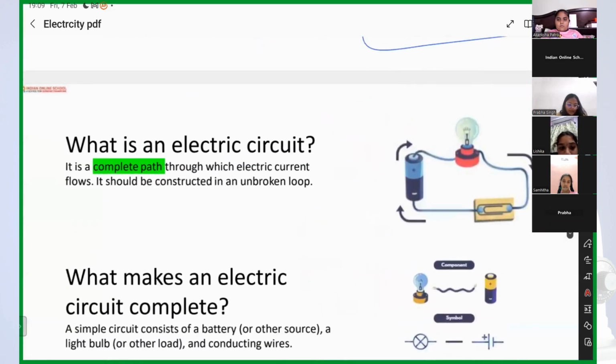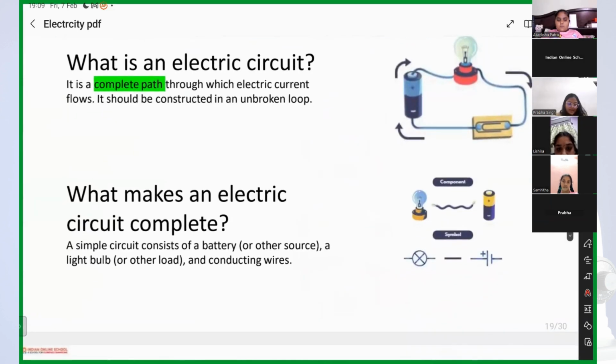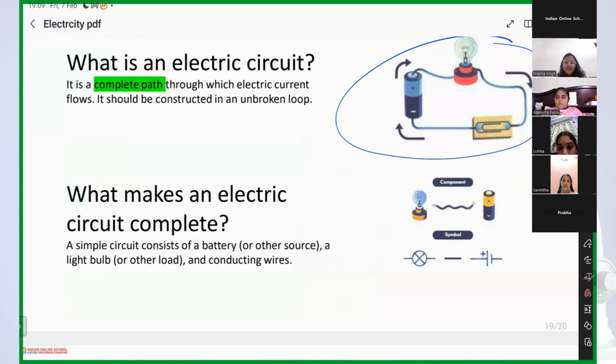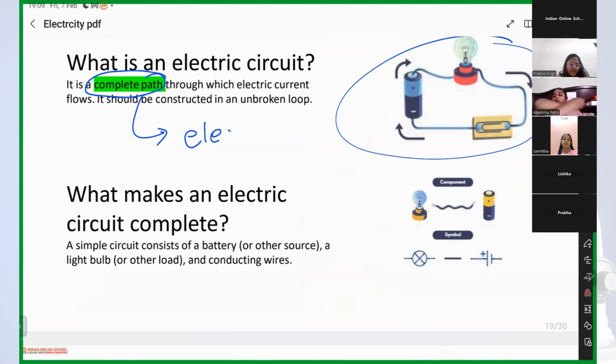Now, see, this is an electric circuit, right? So electric circuit means complete path. Whose complete path? Mine? Yours? Electricity. Yes, the complete path of electricity, or we can say electric current.